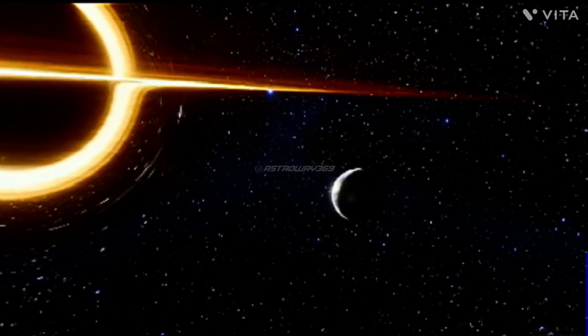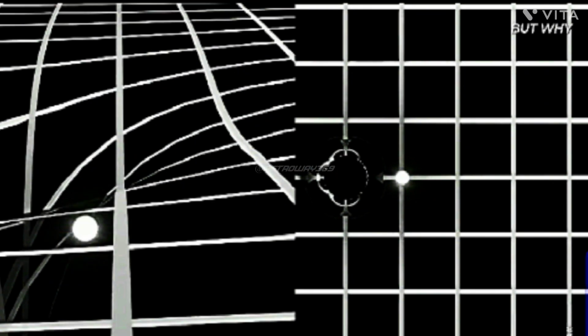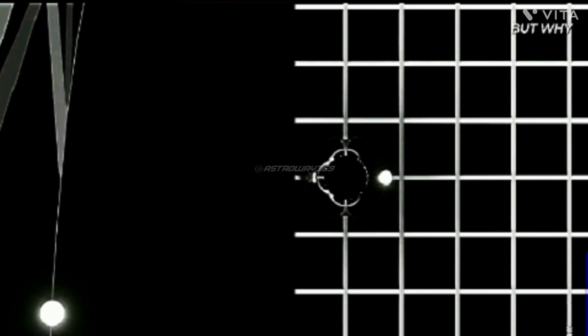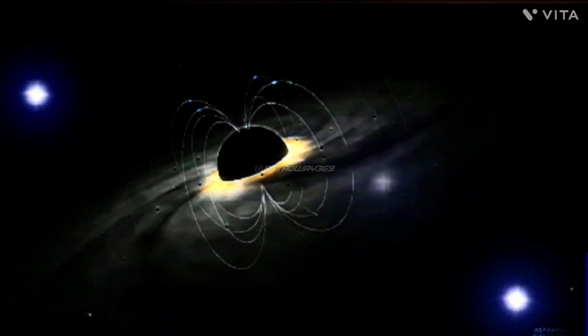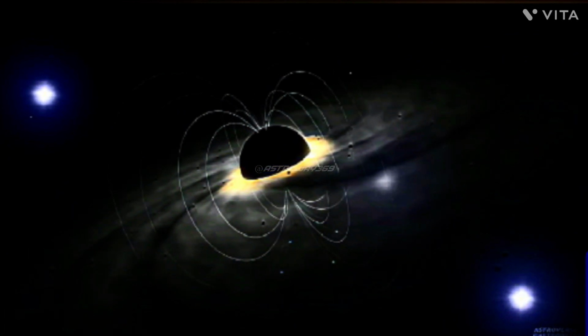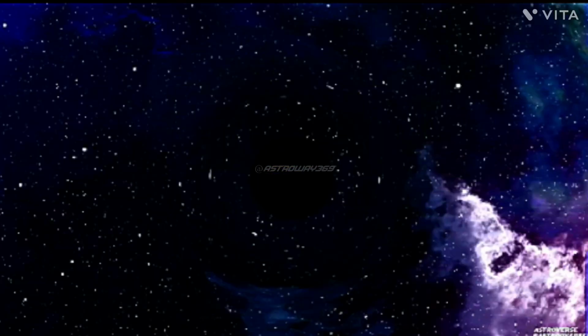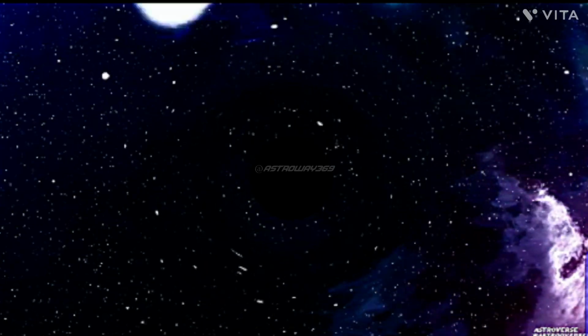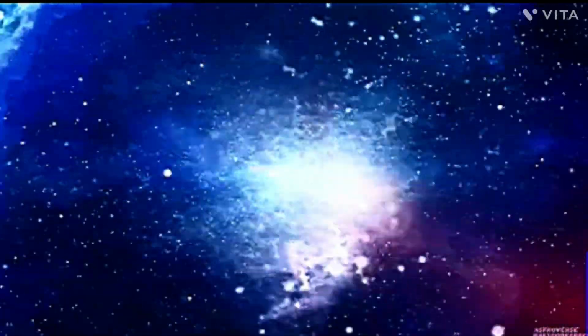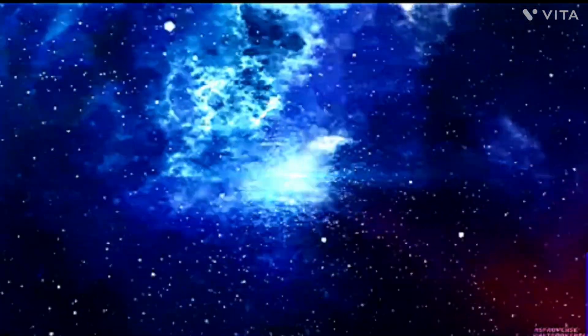At the very center of a black hole lies the singularity, a point of infinite density and gravitational pull. Our current understanding of physics breaks down at this point. We don't know exactly what happens to matter that reaches the singularity. Hypothetical scenarios, beyond current understanding. Passage to another universe. Some theoretical models suggest that black holes could act as portals to other universes or dimensions. This is purely speculative and has no observational evidence.